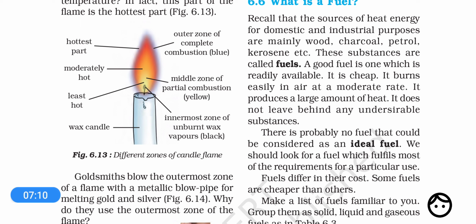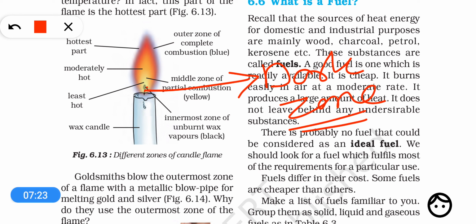Now if we talk about the zone that is near the candle wick, you will find that this is the darkest zone. This is why it is called the dark zone. Why is this the dark zone? Because all the oxygen has been utilized in the outer and middle zones, so there is no oxygen available in this zone.